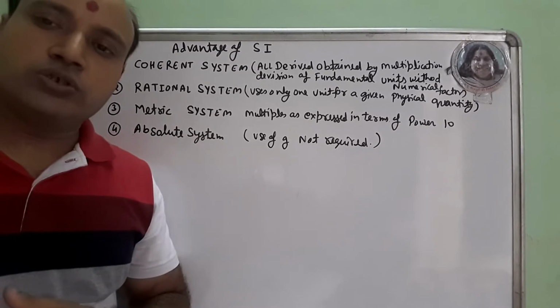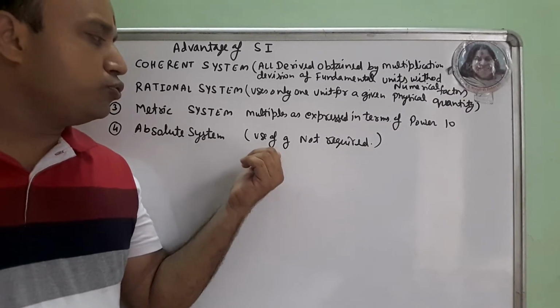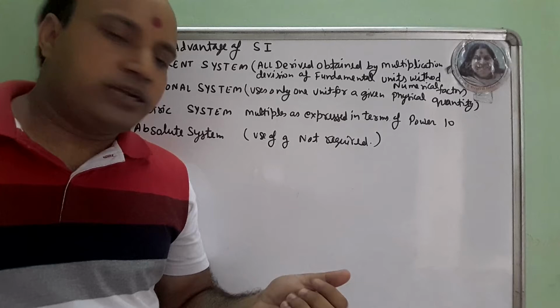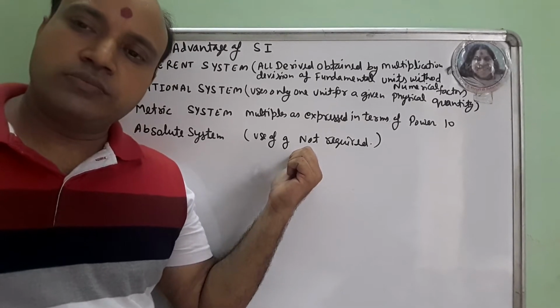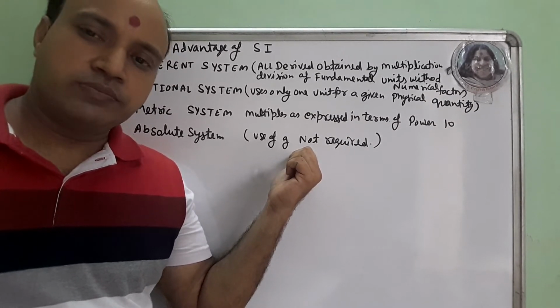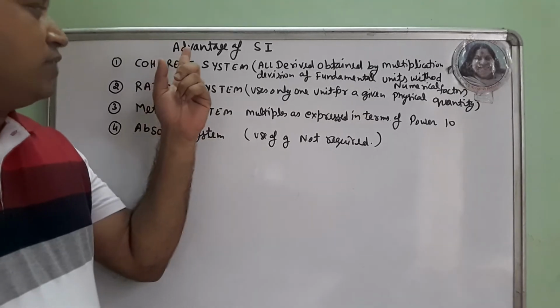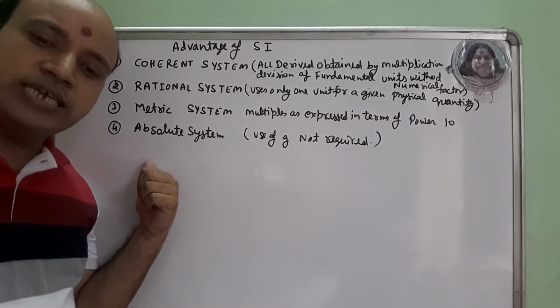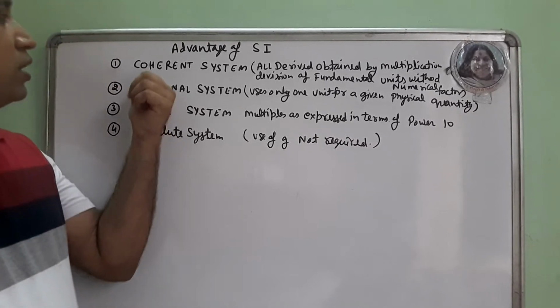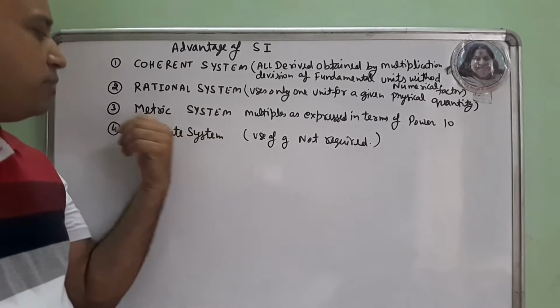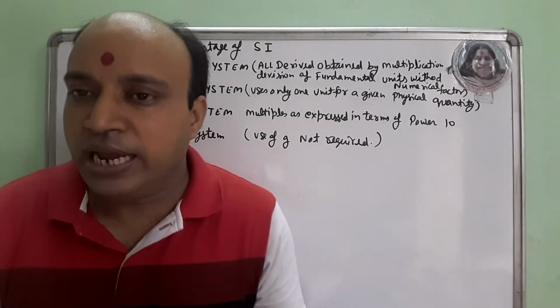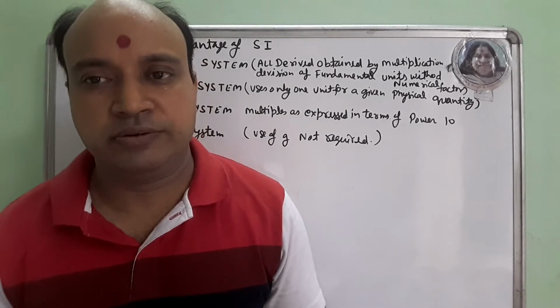Absolute system. Absolute system means the value of g is not required. So we don't need to use the value of g. Is it clear? So that is the advantage of SI, and the fifth point is it is internationally acceptable. Coherent system, rational system, metric system and absolute system. These are the basic properties of why SI system is universally accepted.